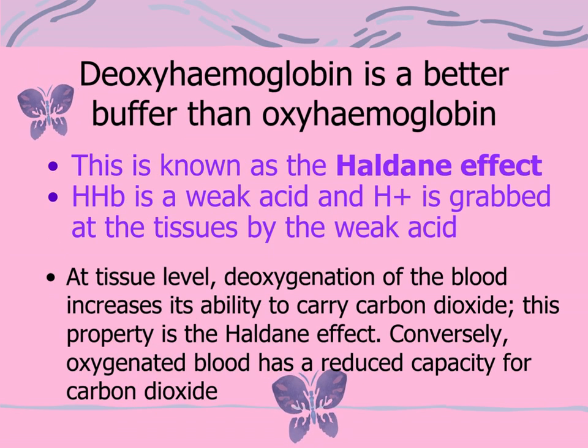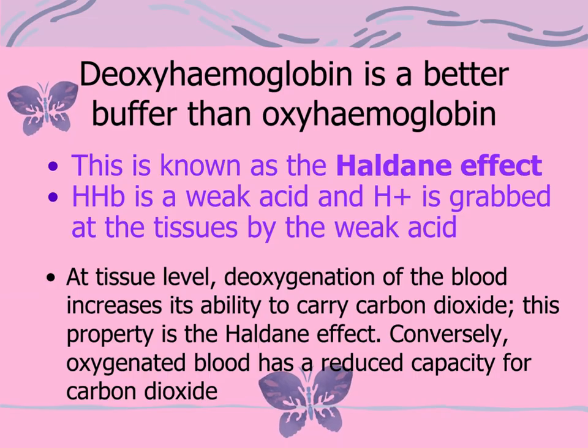At tissue level, deoxygenation of the blood increases its ability to carry carbon dioxide. This property is the Haldane effect. Conversely, oxygenated blood has a reduced capacity for carbon dioxide. For this reason, deoxyhemoglobin is a better buffer than oxyhemoglobin.